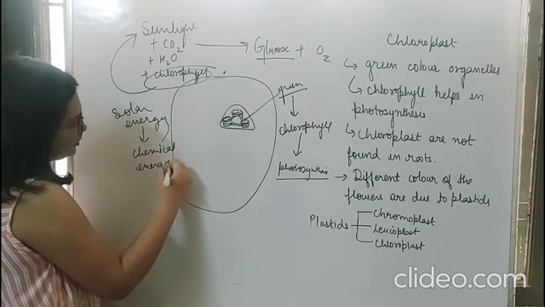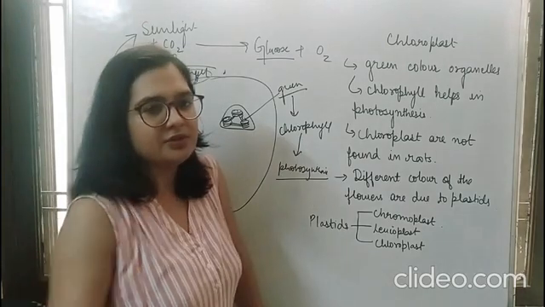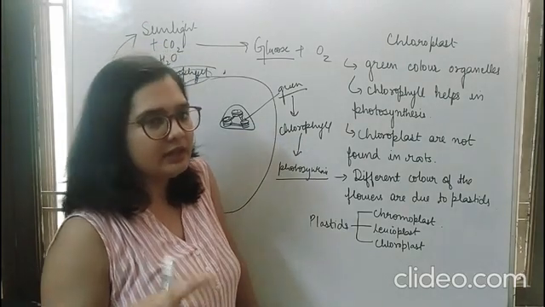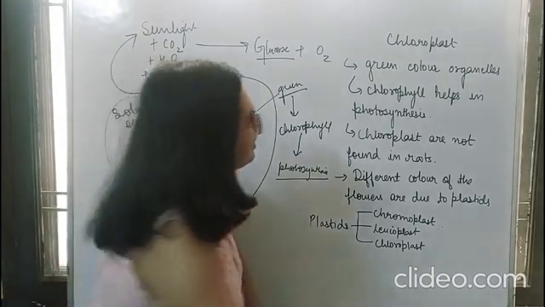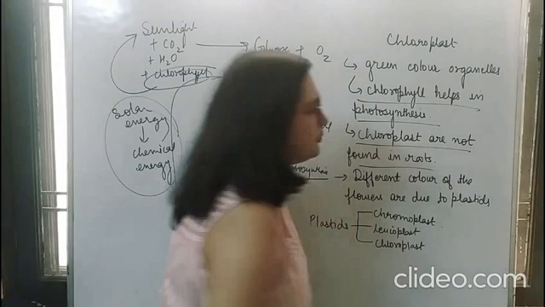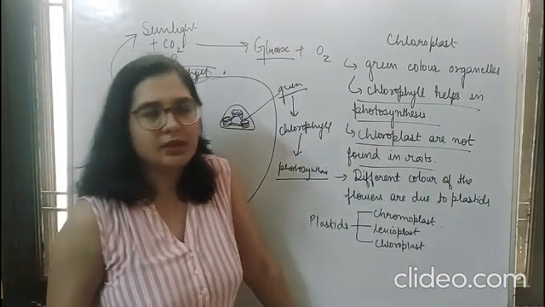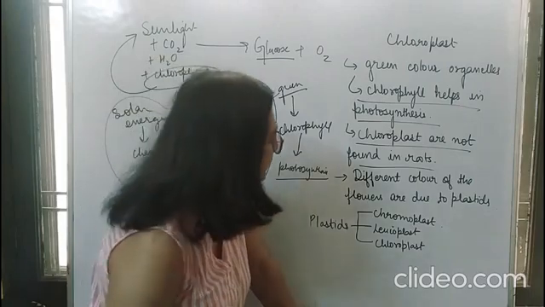So this is the function of the chlorophyll. It is converting solar energy into chemical energy, and in addition to it, it is giving green color to the plant. Fine. So this is the function of chlorophyll. Chloroplasts are not found in the roots. If you see the structure of a plant, chloroplasts are found everywhere, but they are absent in the root areas.